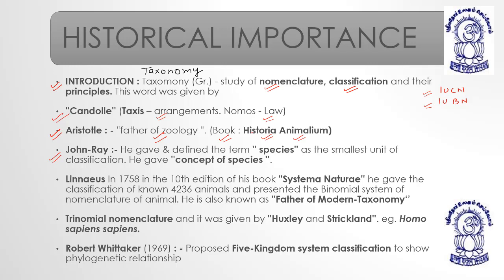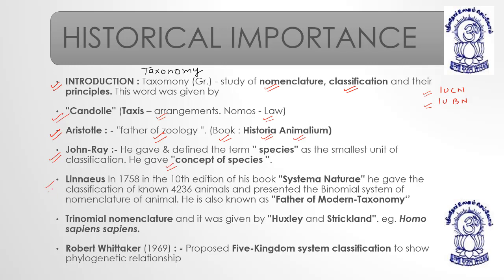Features means the genetic features or the other morphological and anatomical features. All those features are part of classification. So he also gave the concept of species.